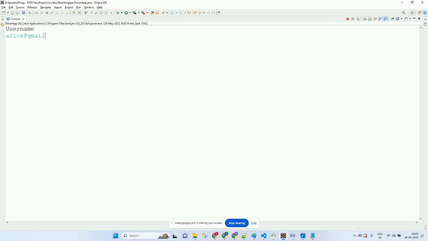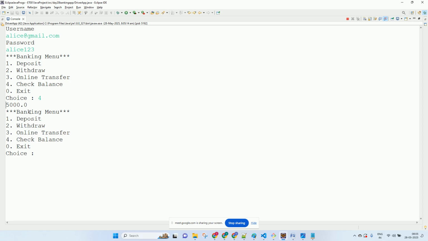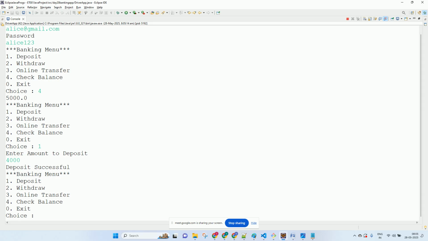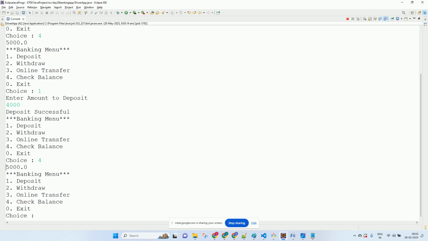alice@gmail.com. Alice123. Option balance. See, it shows me the menu again now. So balance is 5,000. If I come to deposit, let's say I deposit 4,000. It says deposit successful. Let's check the balance. Balance is again showing 5,000 only. Why so?